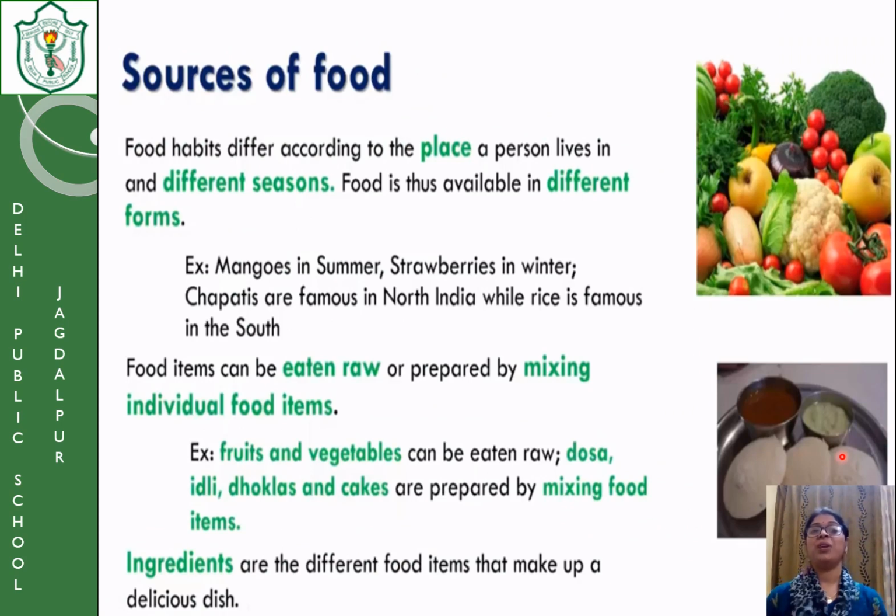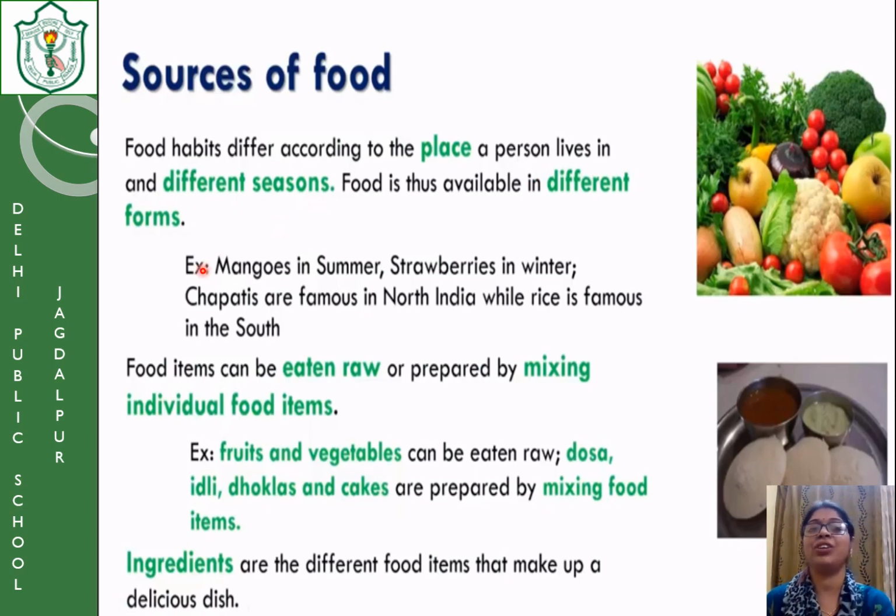Now, you must have seen that we get the food from the different sources. Okay, but you have seen that we get different types of food in the different places. We get different types of food in the different seasons, and it is available in different forms also. That is what I have given as the next topic. Food habits differ according to the place a person lives in and different seasons.